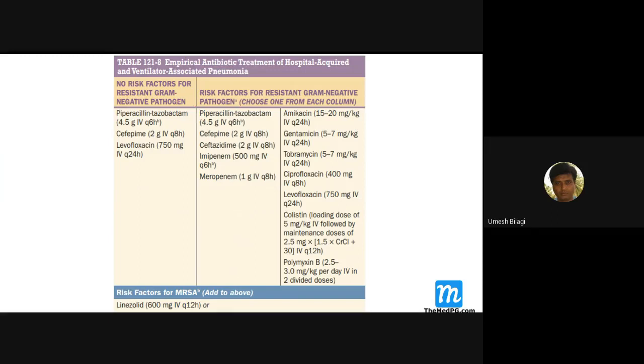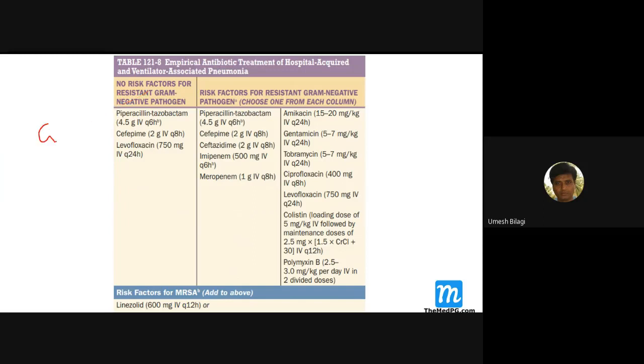What are the gram-negative pathogens? Klebsiella, sir. Okay, Klebsiella. If you're not suspecting Pseudomonas and the like, you can just give Pipzo only.